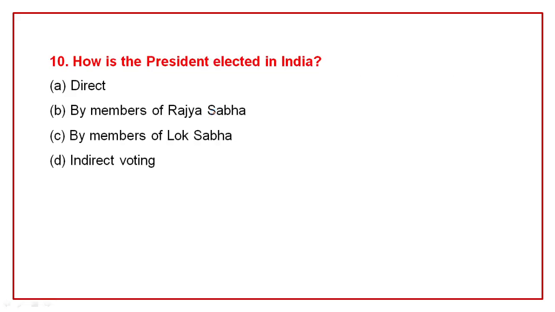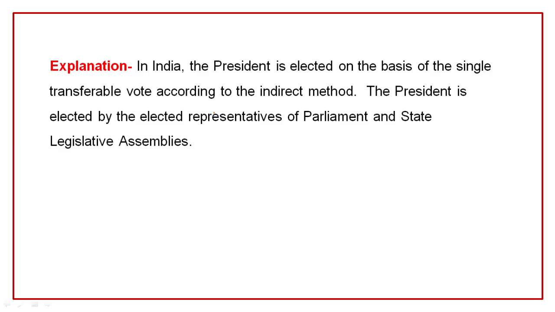Question number 10. How is the president elected in India? Direct, by members of Rajya Sabha, by members of Lok Sabha, indirect voting. Correct option is D, indirect voting. In India, the president is elected on the basis of single transferable vote according to the indirect method. The president is elected by the elected representatives of parliament and state legislative assemblies.